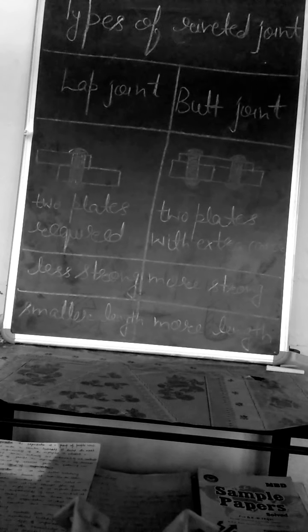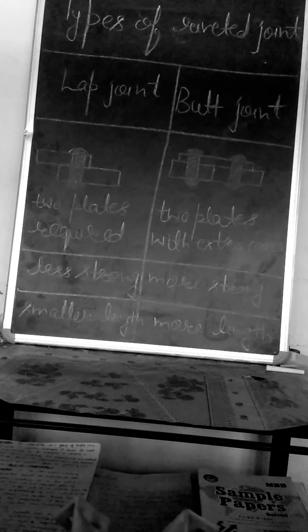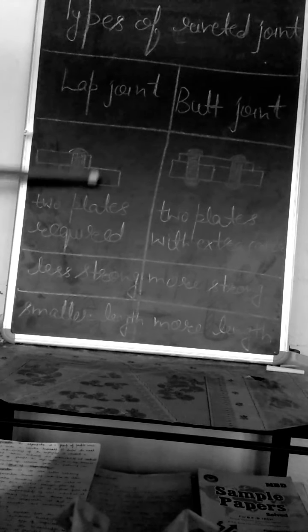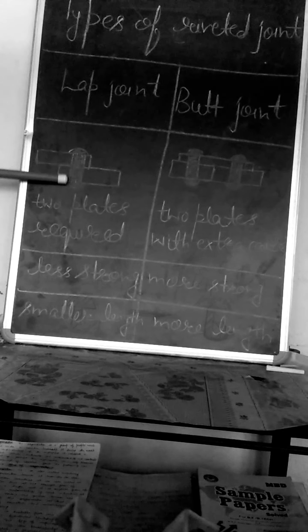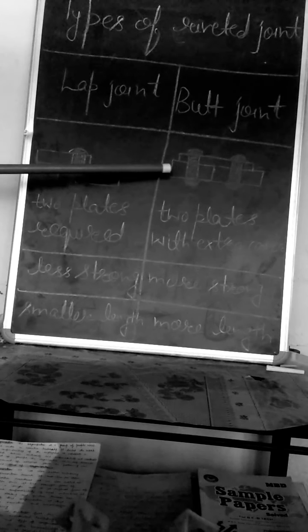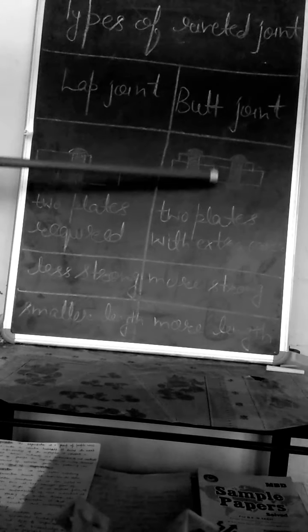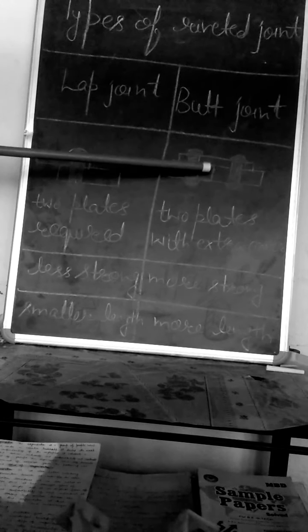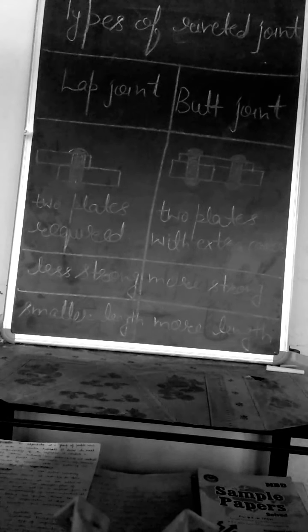The joint in which two members are connected by overlapping each other for a certain length is known as lap joint. In lap joint, the two members are overlapped and then connected to each other. Whereas in butt joint, two members are connected face to face. In this, the two members are in face to face direction, and an extra cover plate is used to connect the members.